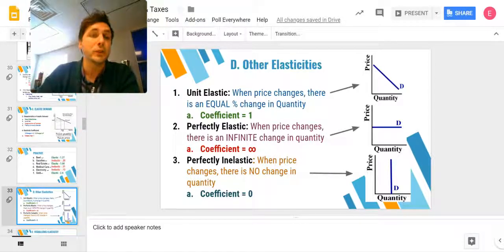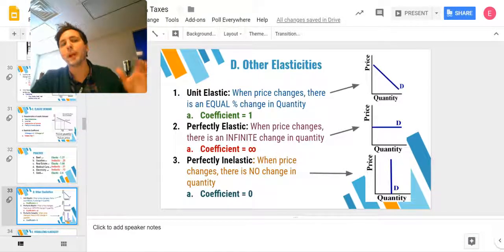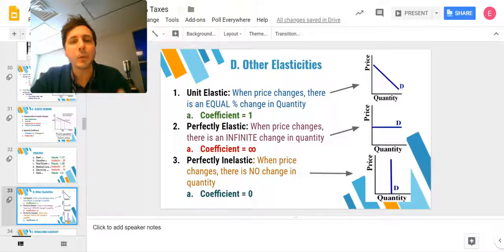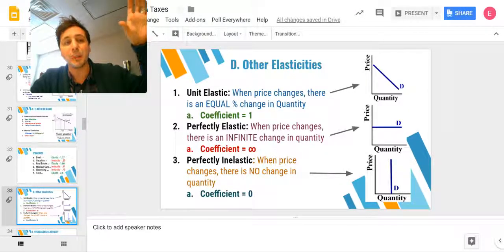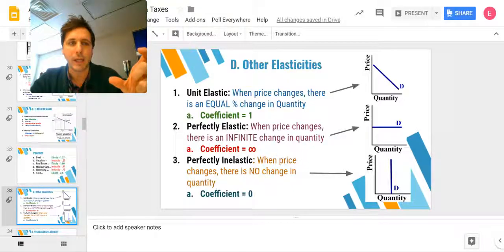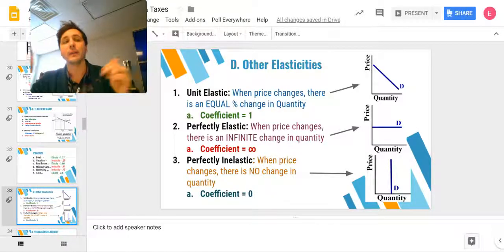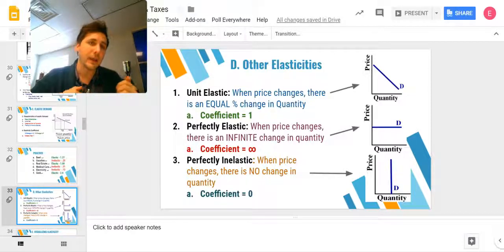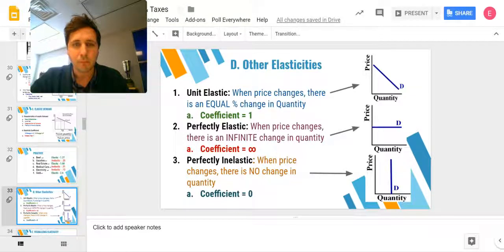Okay, we have other elasticities. The other elasticities are unit elastic. This is when the price of a good changes and there's an equal percent change in quantity. In other words, the percent change in quantity is equal to the percent change in price. If a 30% change in price results in a 30% change in quantity, then my coefficient is going to be 1, and we are unit elastic. We are neither elastic nor inelastic, right in between.